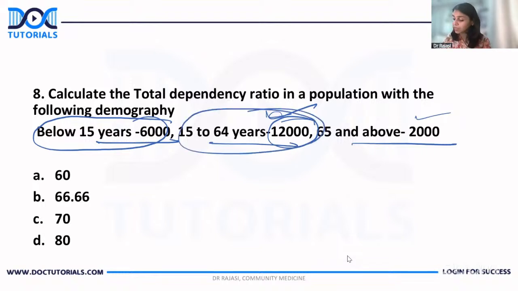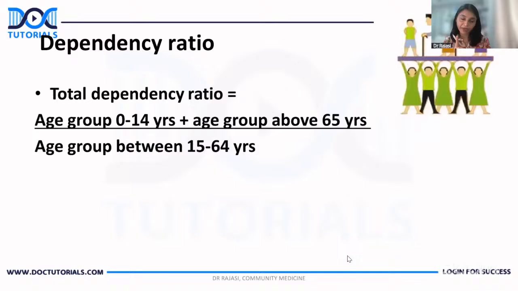Okay, so this is the formula. You are familiar with the formula, right? Yes. So 0 to 14 plus 65 and above in the numerator, and the rest, 15 to 64, in the denominator. Now, what are you thinking? Every single entity is there in the question.